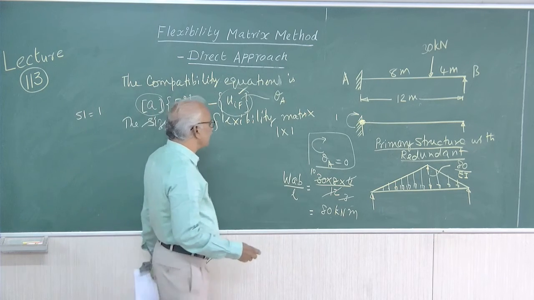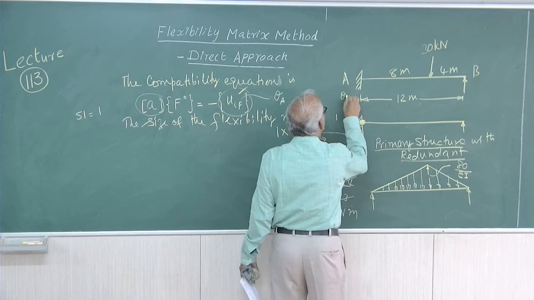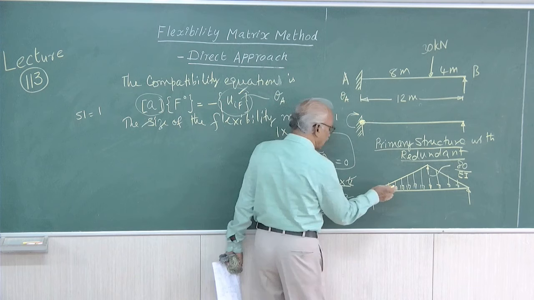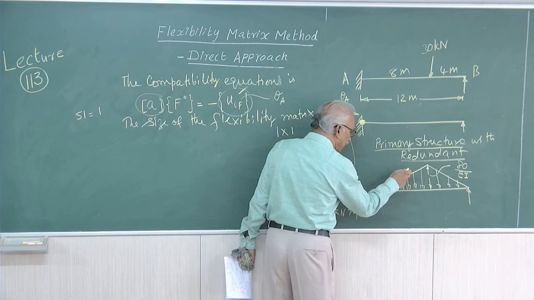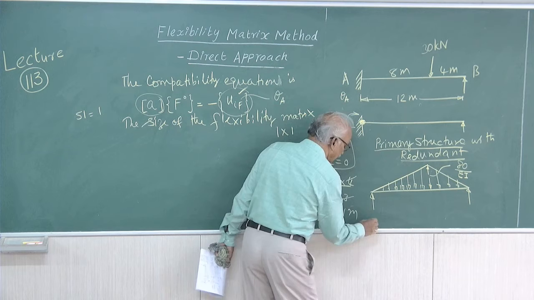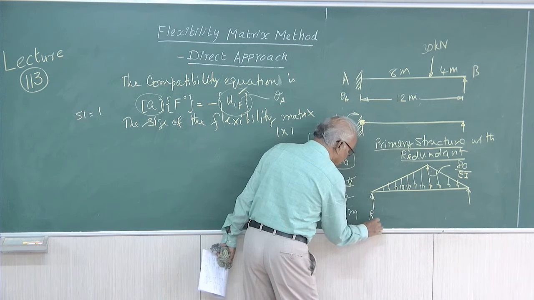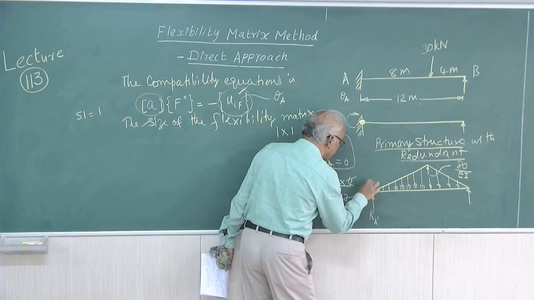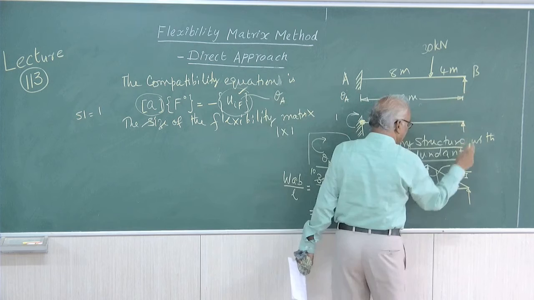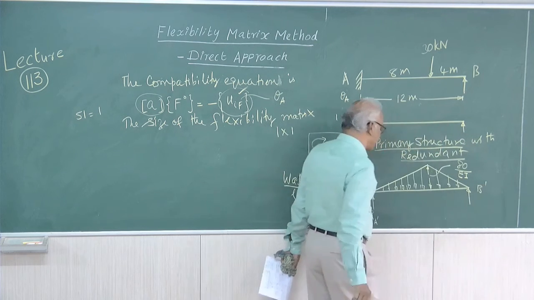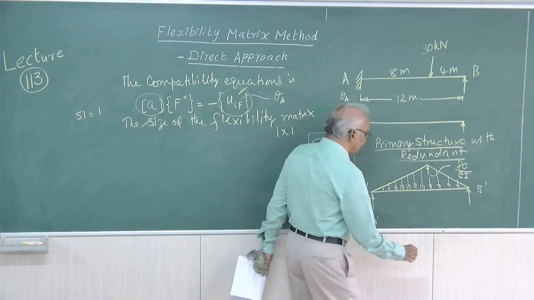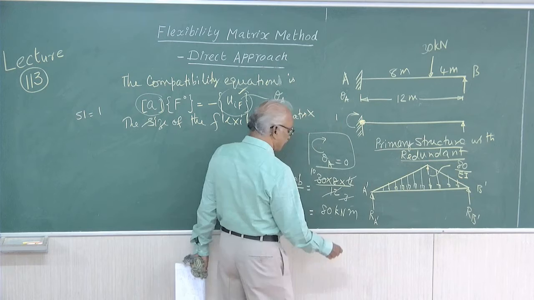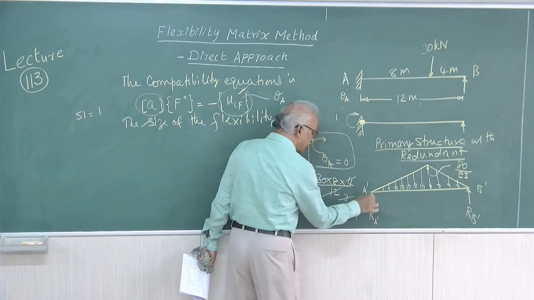We want the value of theta at the point A. Right. For getting theta A in the given beam, what we do is we load the conjugate beam by the M by EI diagram, and find out the shear force at A. The shear force at A, or you can call it A dash, because already we have used A and B here. Let us use A dash and B dash. So find out the value of RA dash and RB dash. Whatever is the value of RA dash, that is the shear force at A dash.